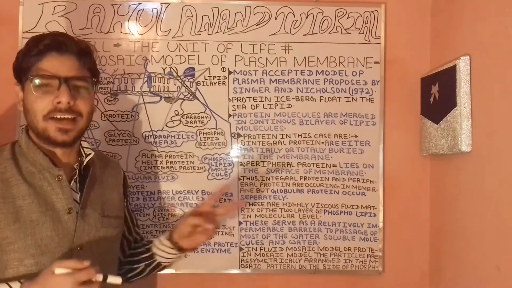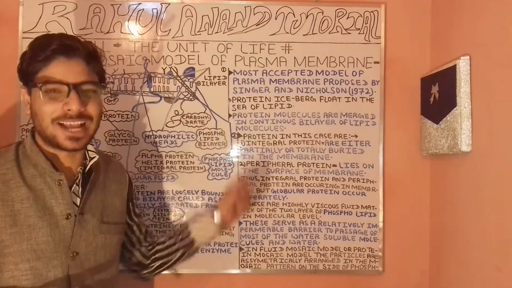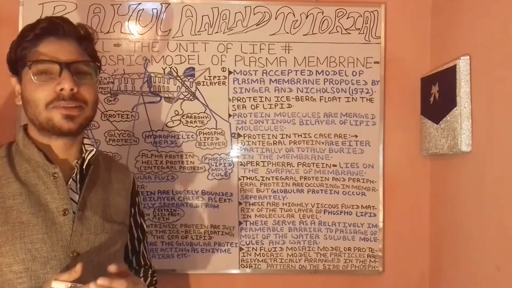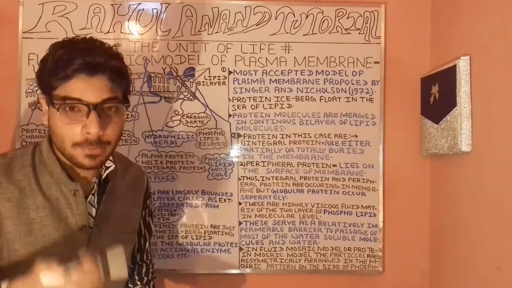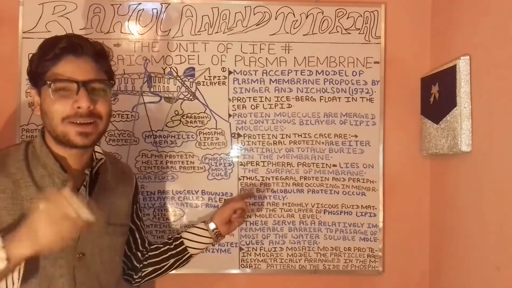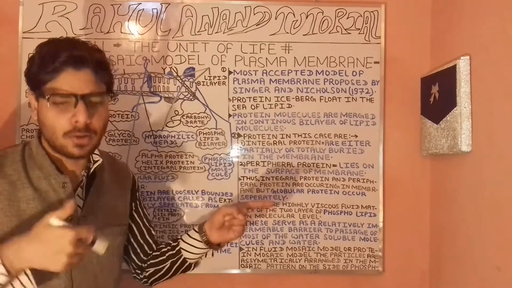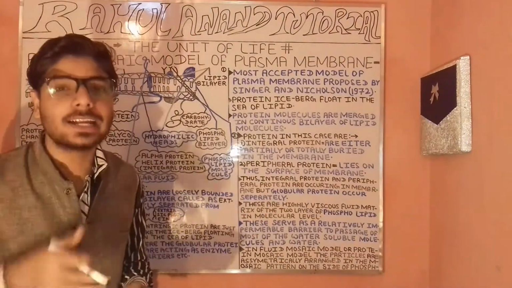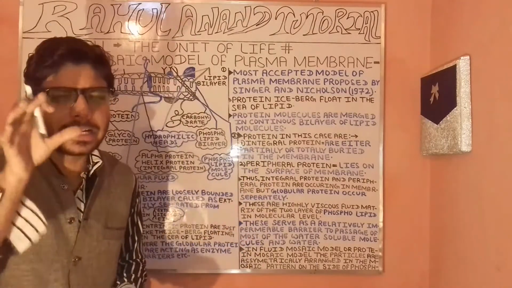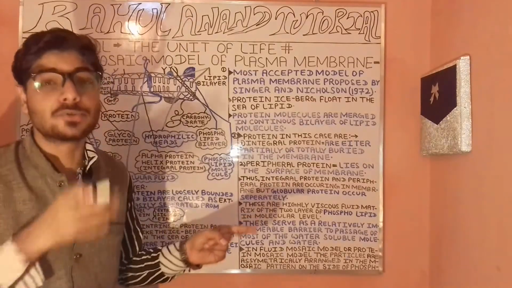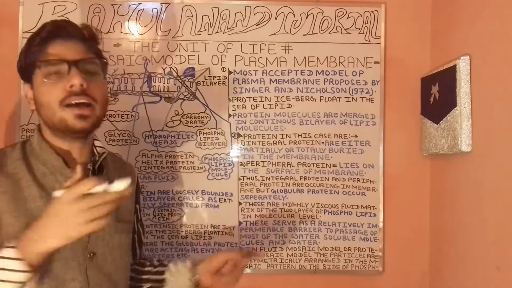So when we are talking about proteins, you have to understand certain names as well as the protein types. We have the integral protein and the peripheral protein. The integral protein will be present where? It will be either embedded or present in the membrane. But when we are understanding the second case, the peripheral protein, by the name you are very clear: peri means it will be present on the surface of the membrane.